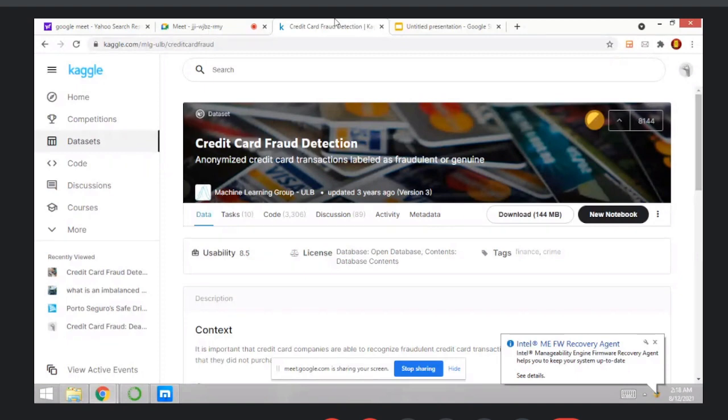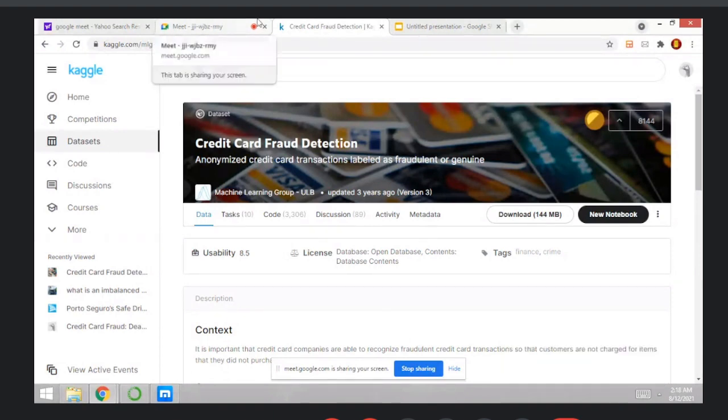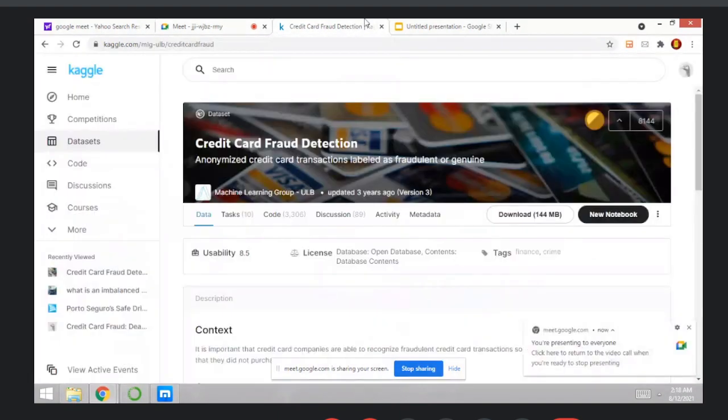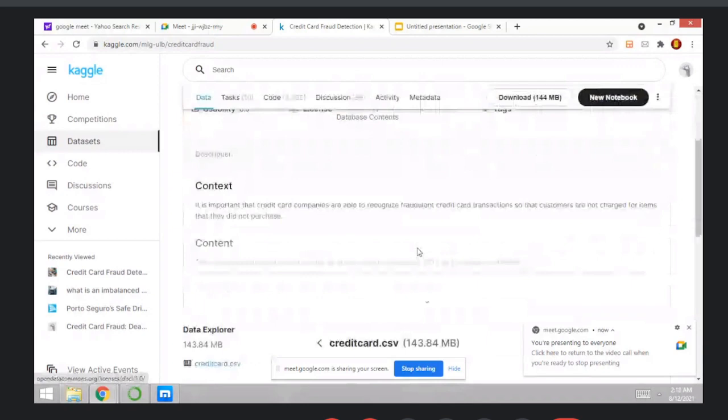Okay, that is credit card fraud detection. Is my voice audible, right? Before applying the undersampling or the oversampling, please download the dataset. That is credit card fraud detection. The file is around 144 MB.